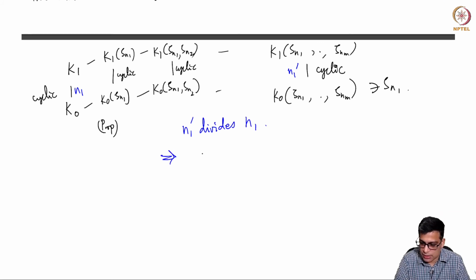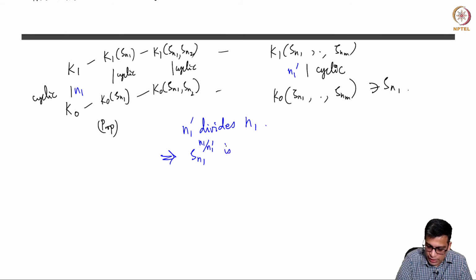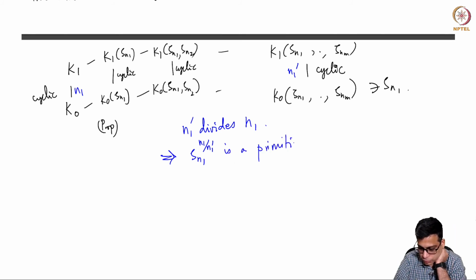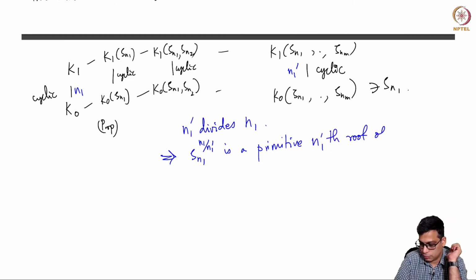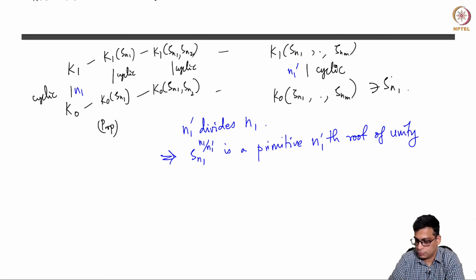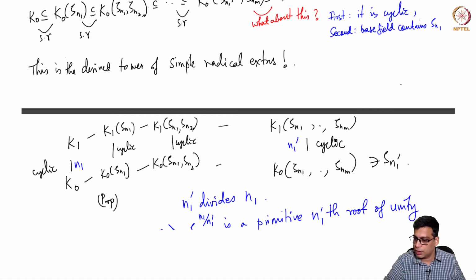So this implies some power of zeta n1, I think it is n1 by n1 prime, is a primitive n1 prime root of unity. So this is an extension of degree n1 prime where the base field contains zeta n1 prime, right?